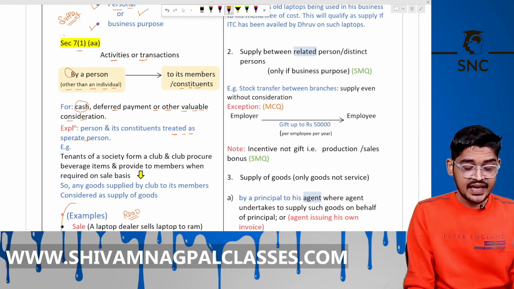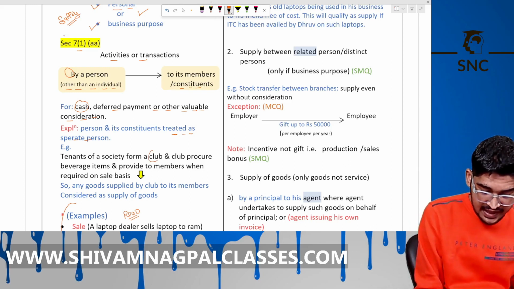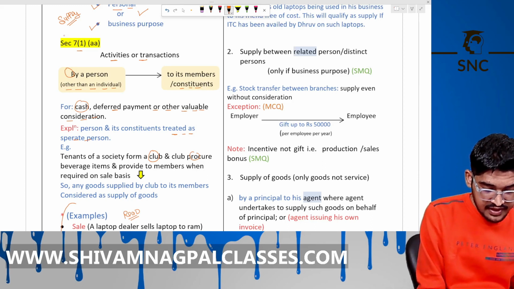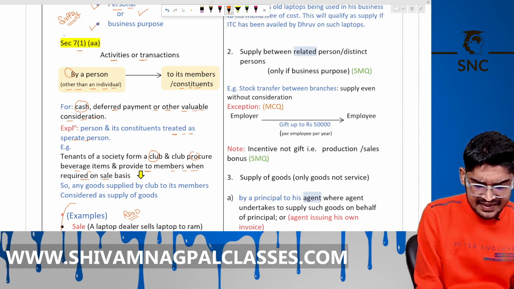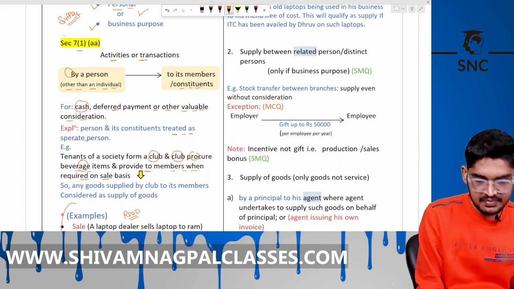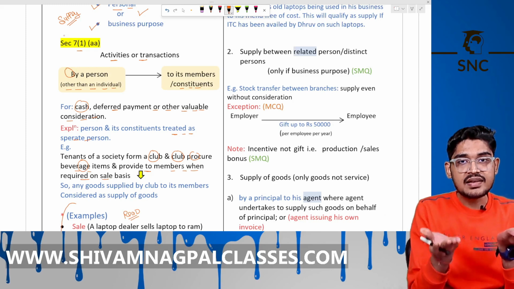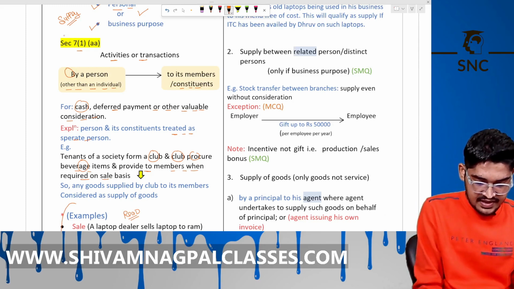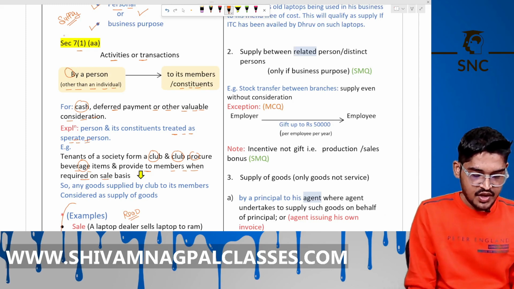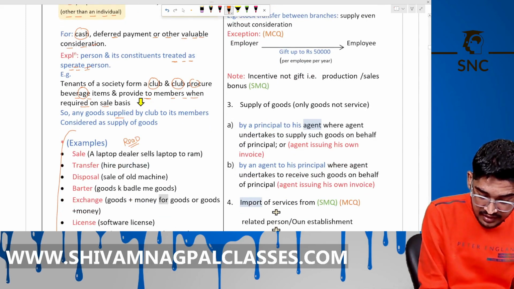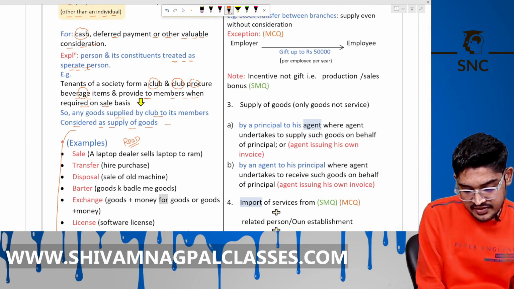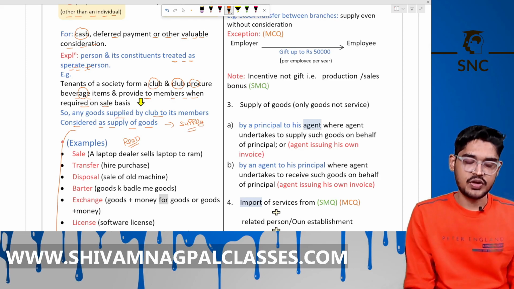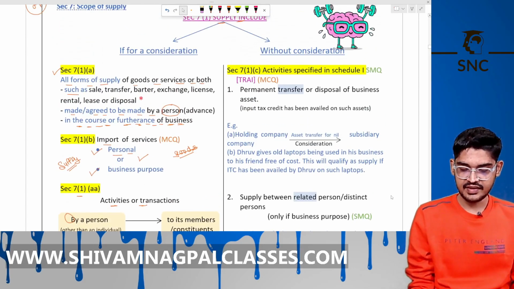Let's take an example: tenants of a society form a club and the club procures beverage items and provides them to members when required on a sale basis. It means the club is selling some beverage to its members. Then that club and its members are considered as separate persons, as distinct persons. So any goods supplied by that club to its members are considered a supply of goods. Then these are supplies and GST will be levied on them. Is it clear?